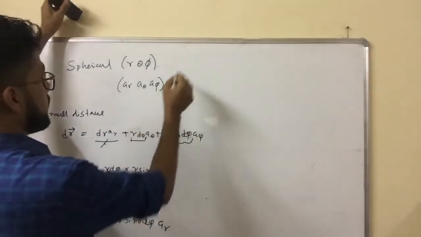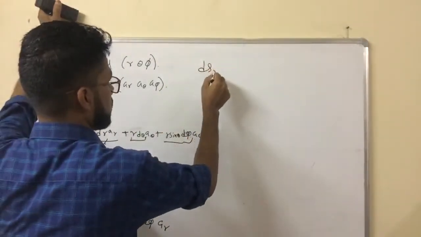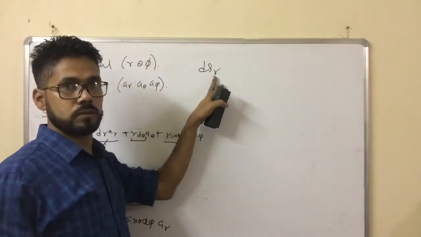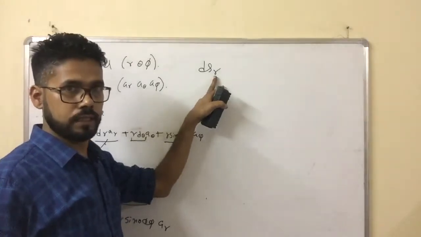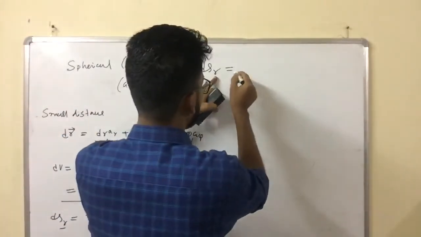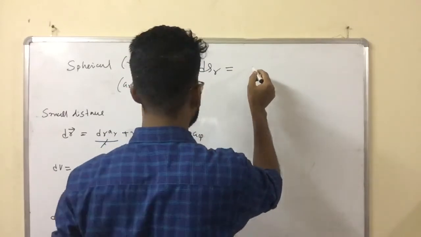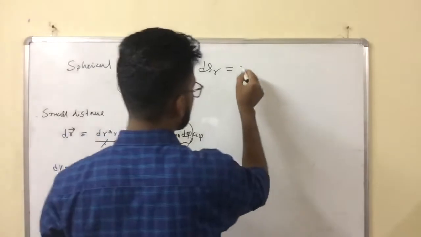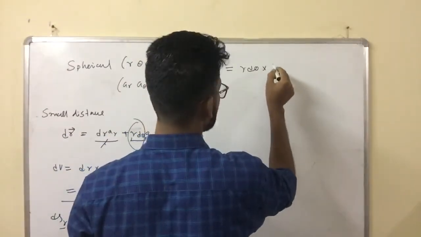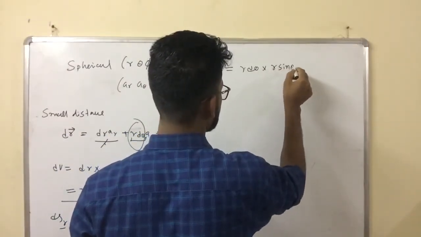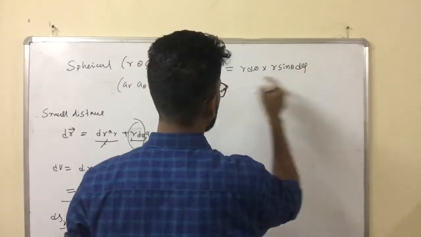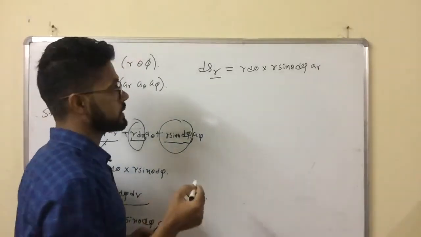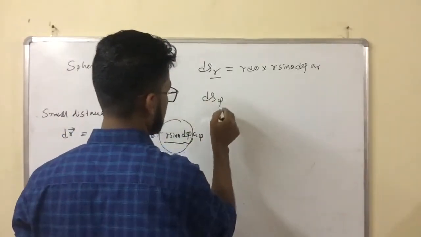So the surface area along the r direction, again I am telling, surface area along the r direction. Whenever we consider finding the surface area along the radial direction, there will not be dr in the equation. You just take the product of the coefficient of this term and this term: r d theta into r sin theta d phi, and the unit vector along a_r.